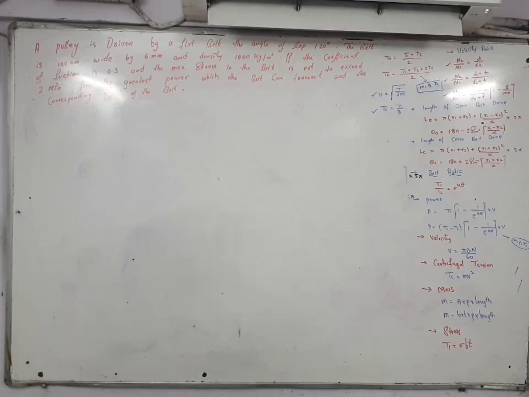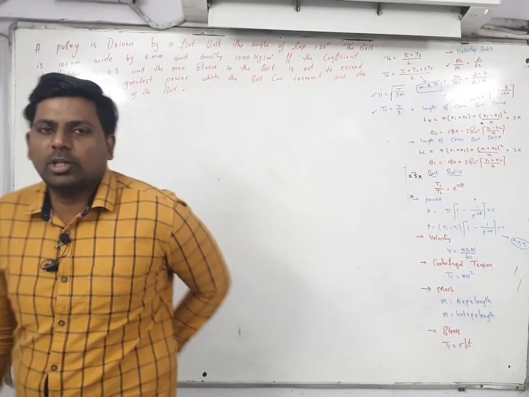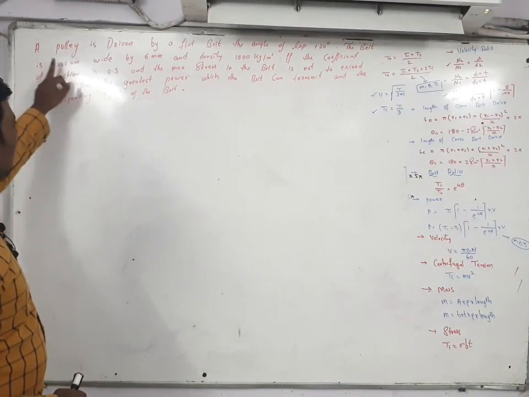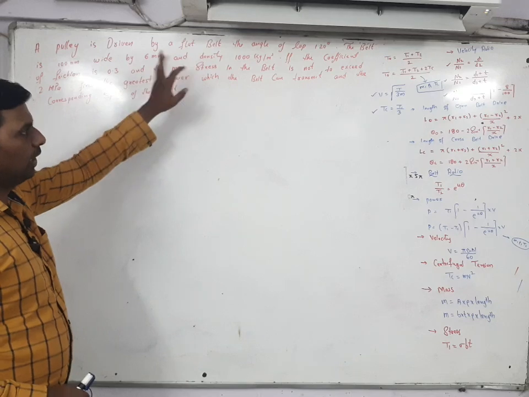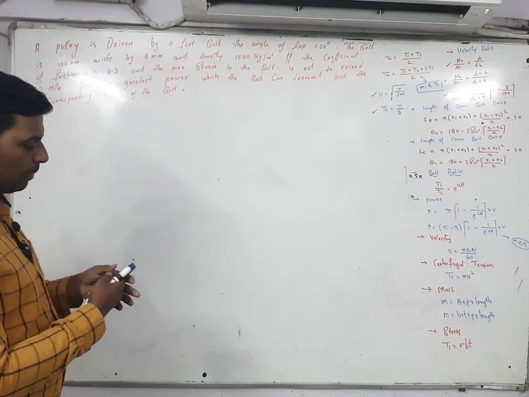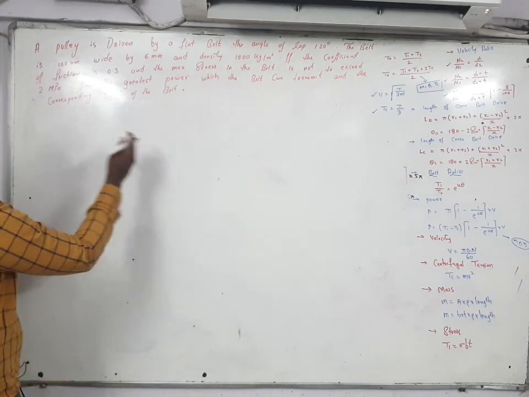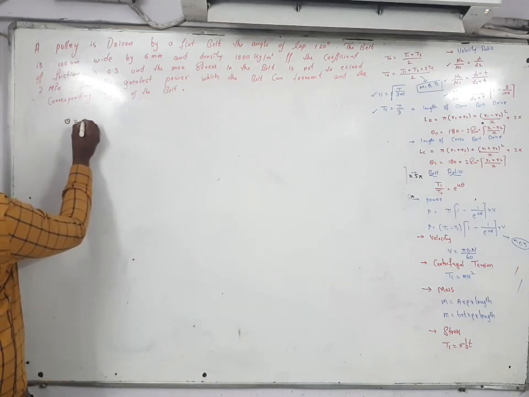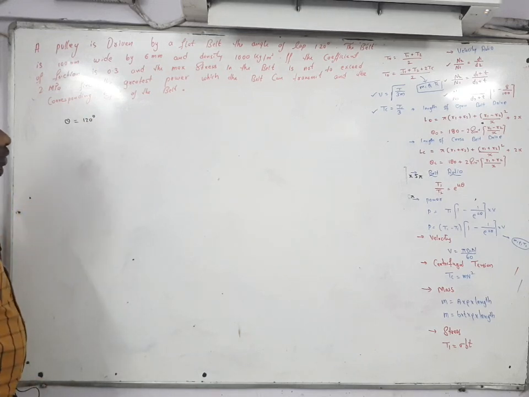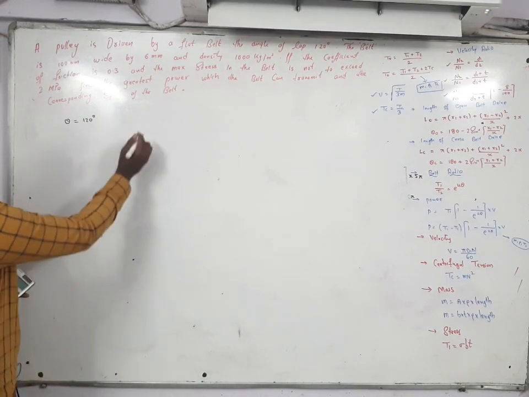Hi everyone. As you can see here, another question is given based upon the belts problem. So here what is given? A pulley is driven by a flat belt. The angle of lap theta is given. So angle theta is equal to how much? 120 degree is given. So what you have to do?